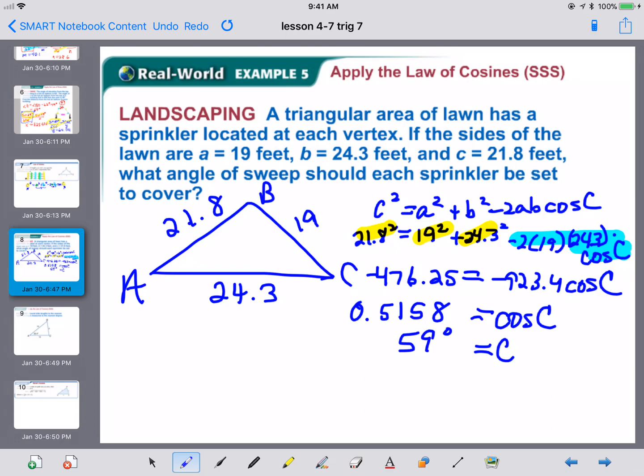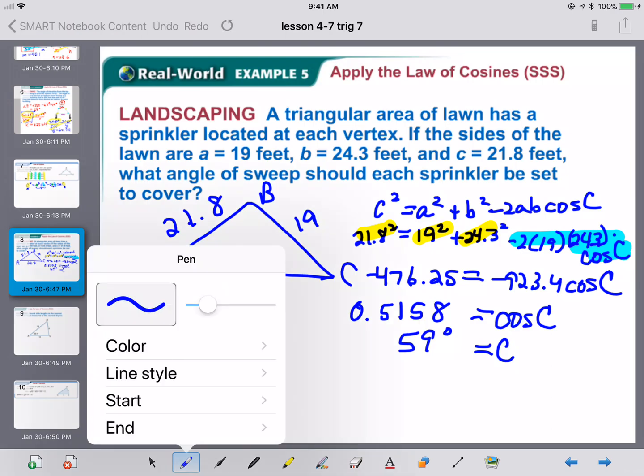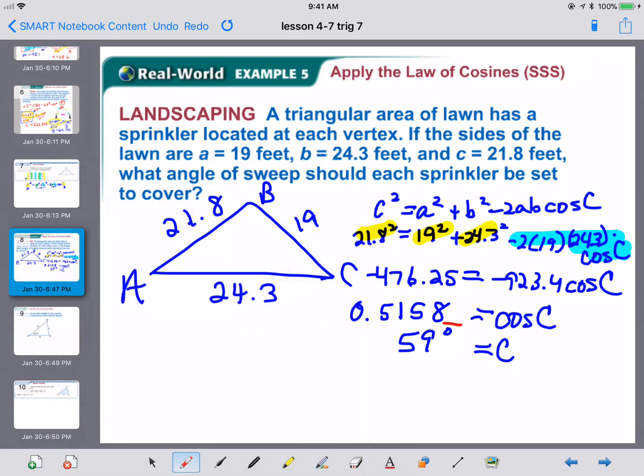Okay? Next, we now have a completed pair because we know angle C is 59 degrees. Since we have that completed pair, we can now use the law of sines on the next step.